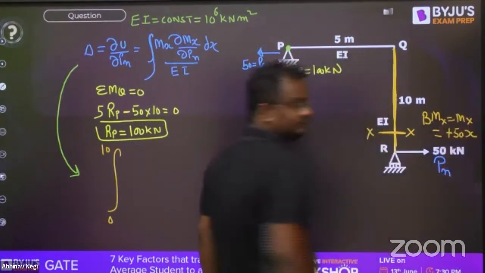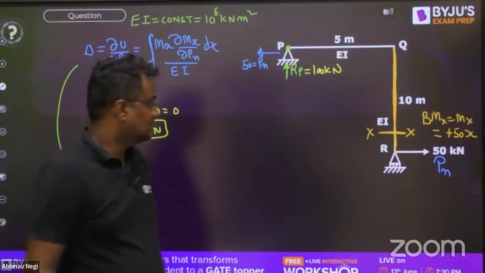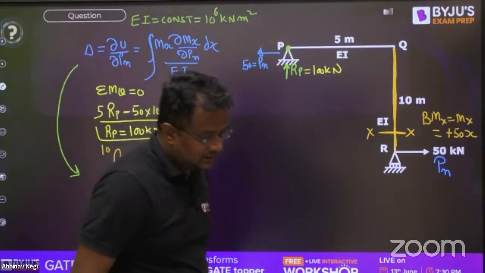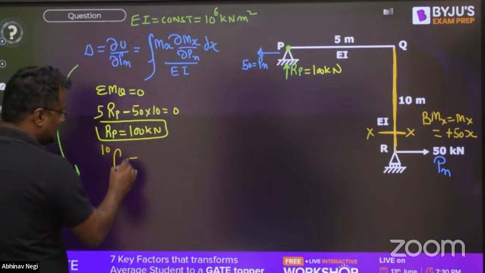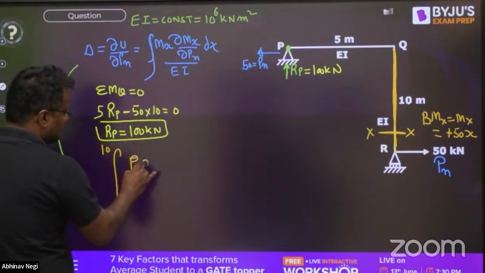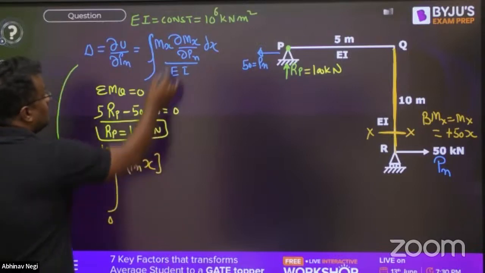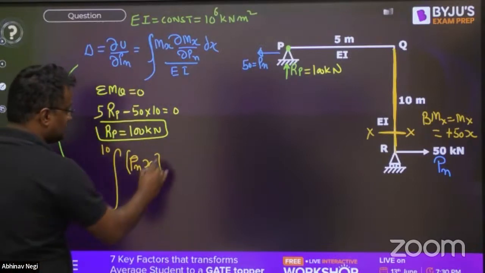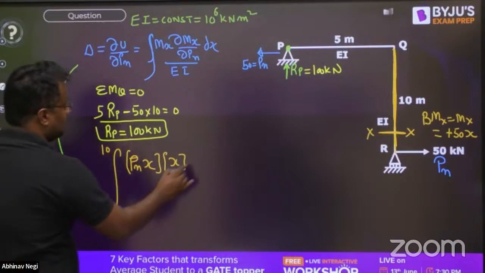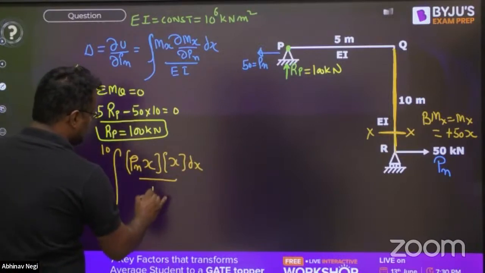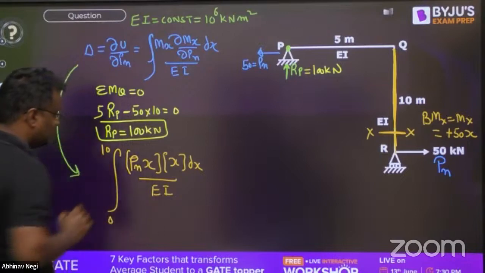50 into X, like this. So bending moment here is 50 into X. Or name it as Pn only, because we have to differentiate with respect to Pn also. Pn into X. Now whatever you have written here, differentiate with respect to Pn, that is X upon dx into EI, and this is varying from 0 to 10.